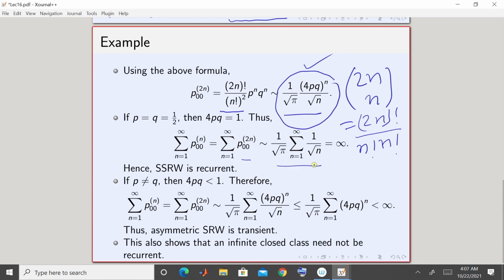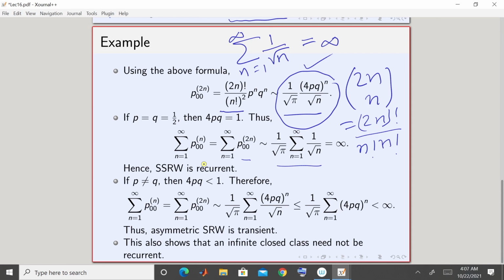So what I get is this, but now we use this fact from analysis that the summation of 1 over square root n is equal to infinity. This is a very basic fact from calculus, that if you take this series, summation n running from 1 to infinity of 1 over square root n, then that is equal to infinity. So you have got that the summation of p00 n is equal to infinity, and we have already seen what that means.